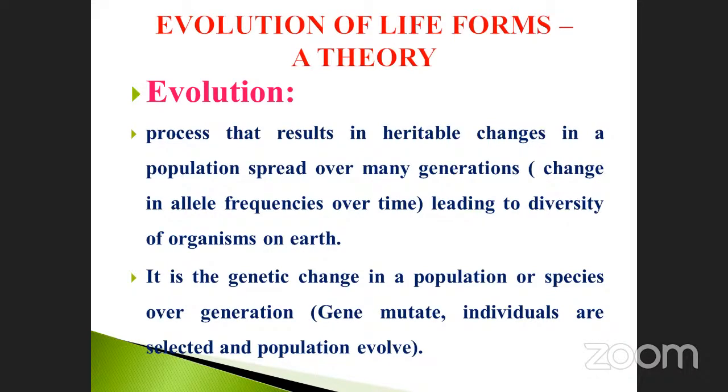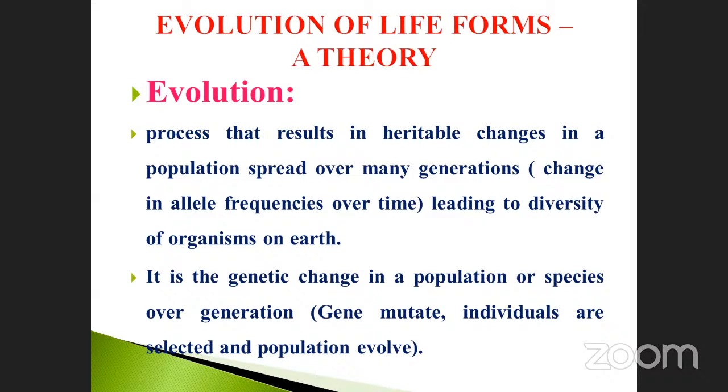How many generations is that? How many years is the cell present? Each and every cell is there. Take an example of prokaryote. Bacteria also undergo development. Finally, it will attain the level of higher animals like that. Okay. So how many generations? Many generations, leading to the diversity of organisms on Earth, is called evolution.